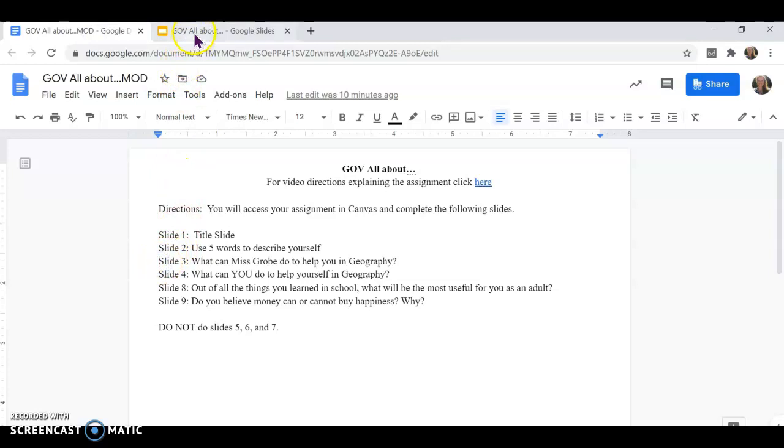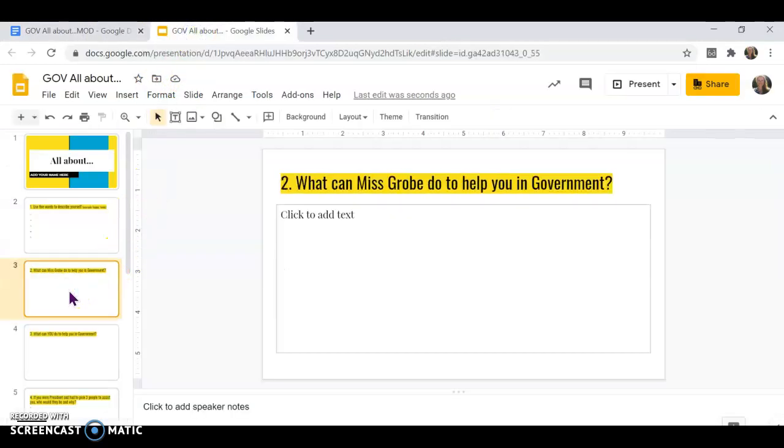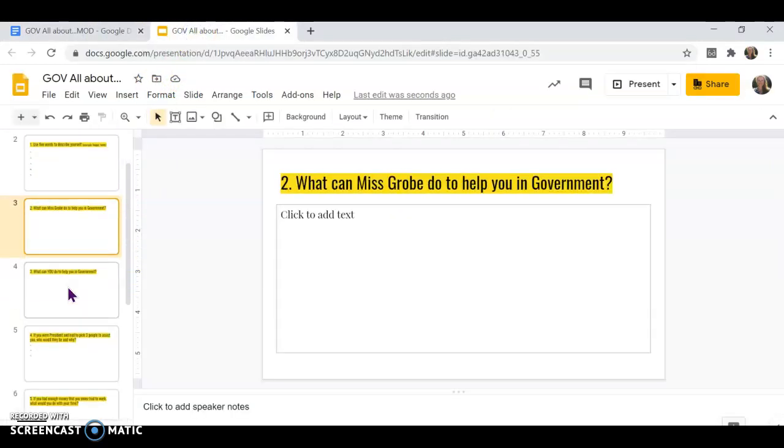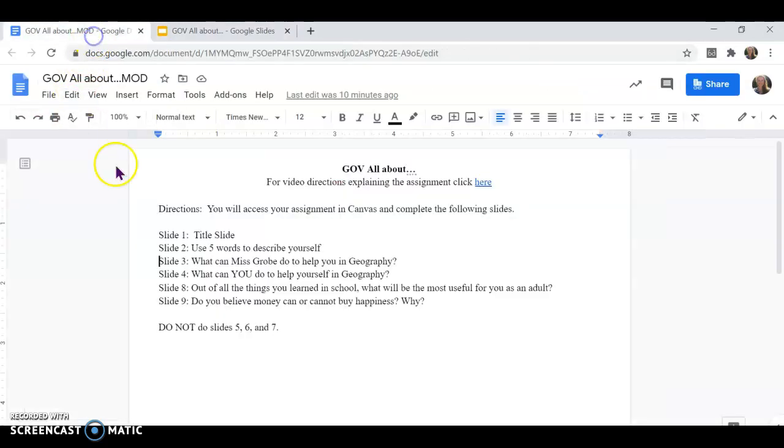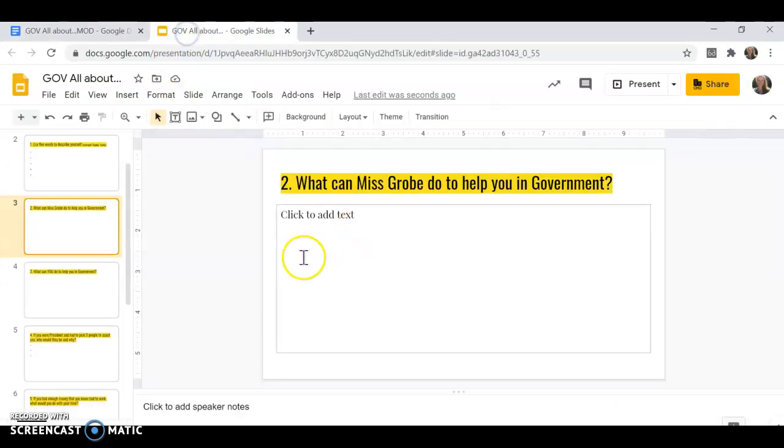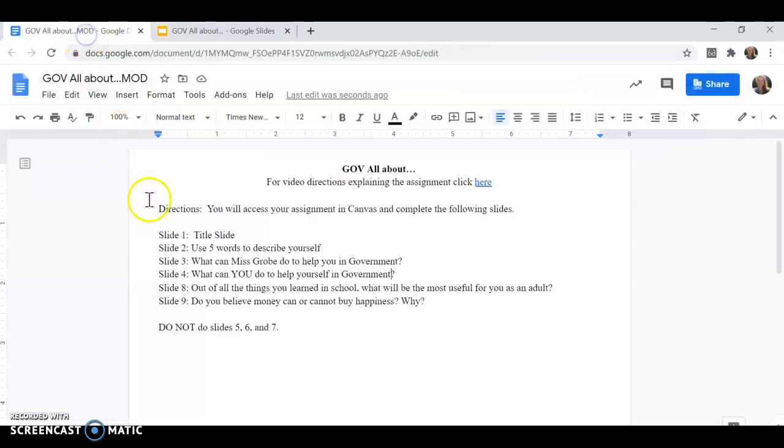Then it says you'll do slide 3. So this is about what can I do as your teacher to help you be successful in government. Then you'll do slide 4. Oops, this should say government. See, I have a typo. Glad we're making this video, so I caught it. So the next slide, which is slide number 4, is what can you do to help yourself in government? So what can you do to make sure you're successful?